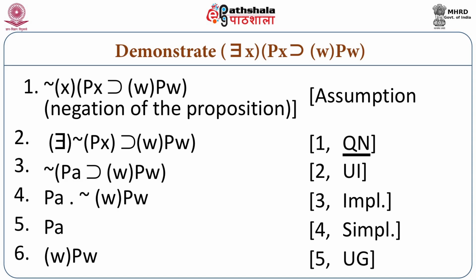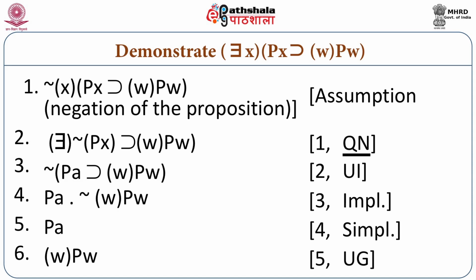Third, we need to do universal instantiation. If we do that, we have: it is not the case that if pa, then for all w, wp. The next is by equivalence of implication and conjunction. We have step number 4: pa and not for all w, wp.